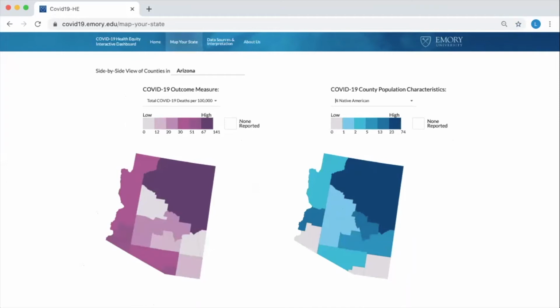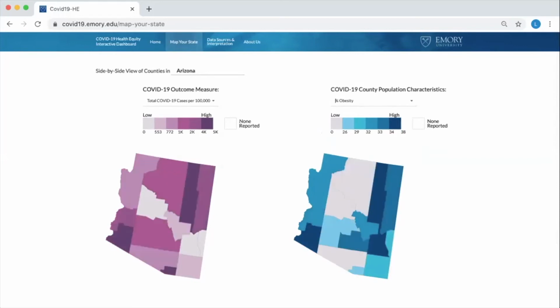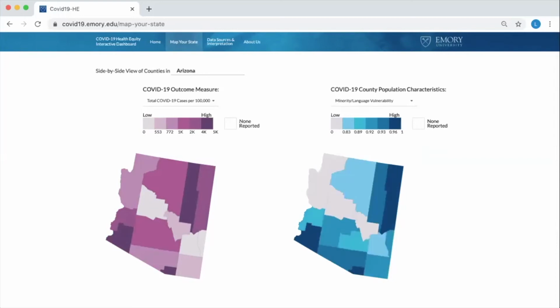As we see here, deaths per 100,000 in Arizona track with the Native American population. So does poverty, diabetes, and socioeconomic vulnerability. Cases per 100,000 track with obesity and minority/language vulnerability.